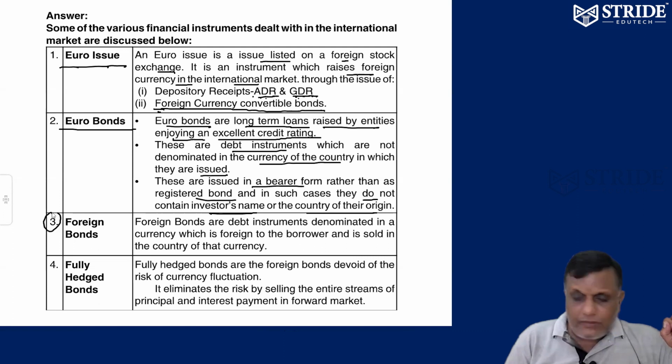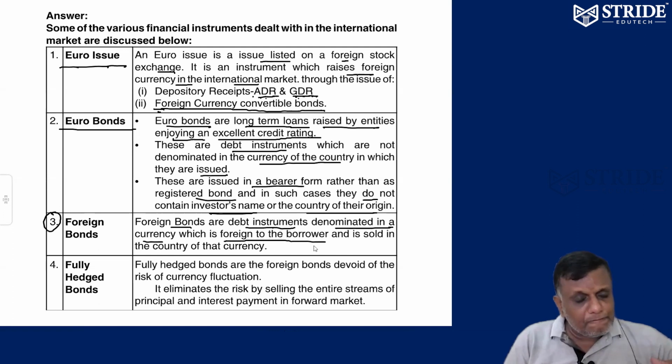Number 3, foreign bonds. Foreign bonds are debt instruments denominated in a currency which is foreign to the borrower. That's called foreign bonds. Suppose I am in India, dealing in Indian rupees, and I'm raising funds in America. American currency is a foreign currency to me.